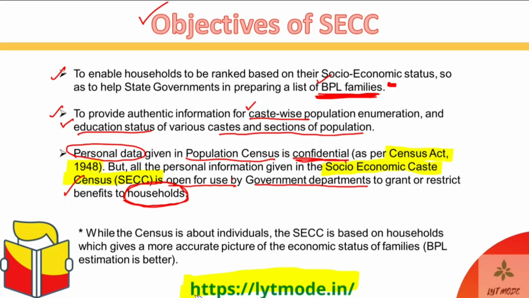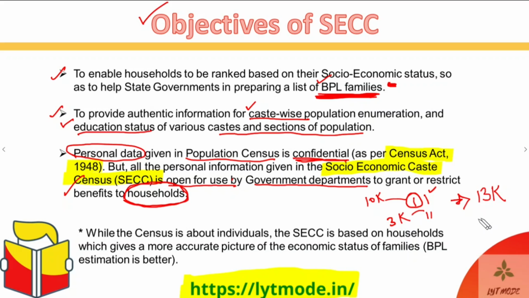But I'll give you a brief crux over here just so that you can get a taste of that concept. And the concept is that when you're trying to enumerate the BPL families, let's say there's a family of four people: the father, the mother, and two children. Now let's say that the mother is a homemaker and the father is earning, and out of the two children, one of them is doing a part-time job. So let's say that this person is earning 10,000 a month, and the child who's doing part time is earning probably 3,000 a month. So the family's total income becomes 13,000 a month.